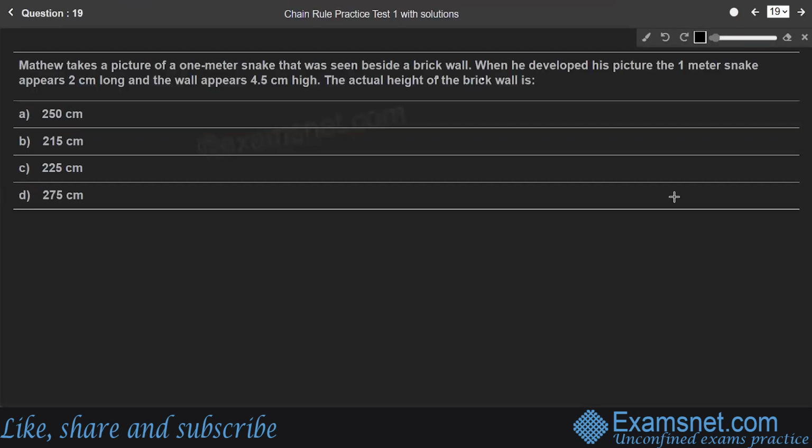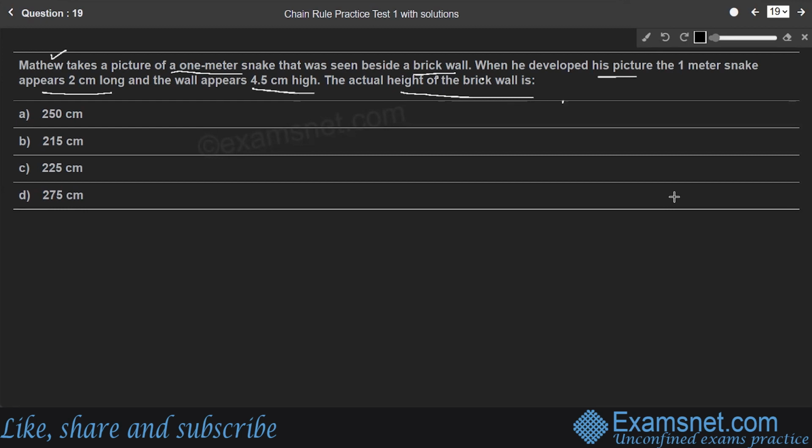Question number 19. Matthew takes a picture of a 1-meter snake that was seen beside a brick wall. When he developed his picture, the 1-meter snake appears 2 centimeter long and the wall appears 4.5 centimeter high. The actual height of the brick wall is. Here, students, it's an easy question. So he takes a picture of 1-meter snake that was seen beside the brick wall.